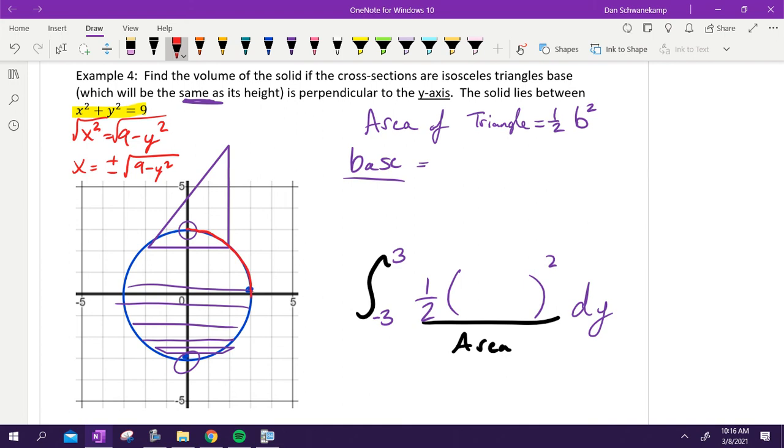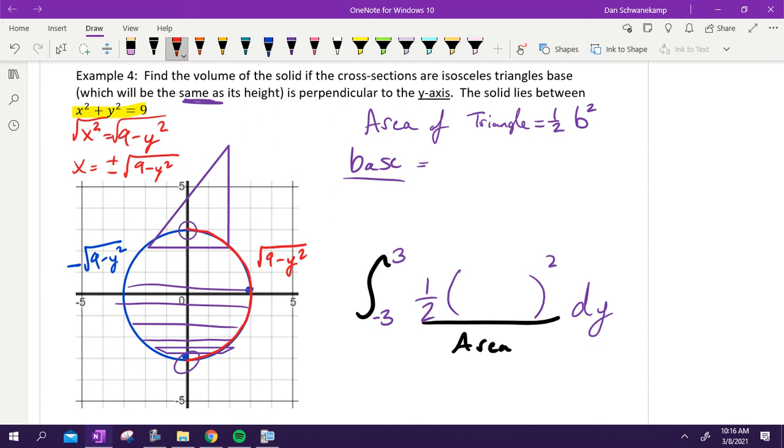This side right here, the right side, is going to be the positive square root of 9 minus y squared side. Okay, it's the right side because it's in terms of y. This side over here is the negative square root of 9 minus y squared side. So when I set up my base, I drew it perpendicular to the y-axis, so I'm going from right to left.